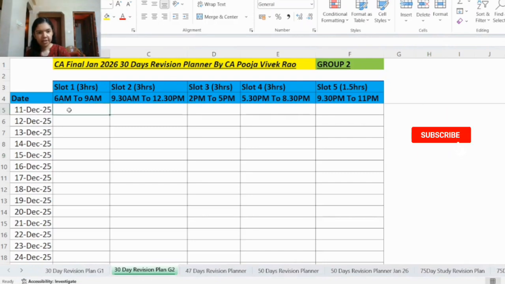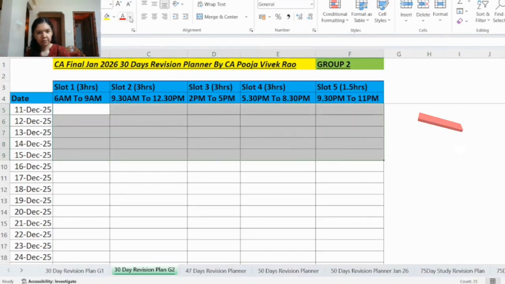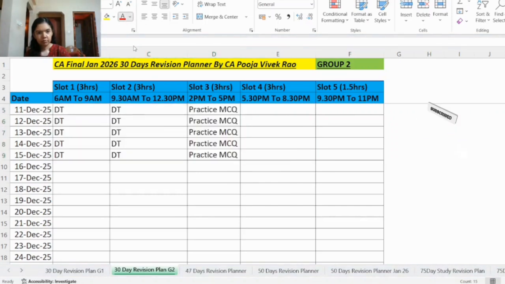So from 11 December to 15 December, the first 5 days. Here in slot number 1 and 2, you will revise DT and then in slot number 3, you will be practicing MCQ relating to this DT itself.